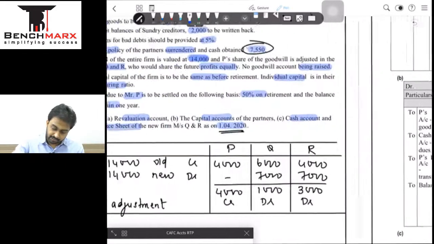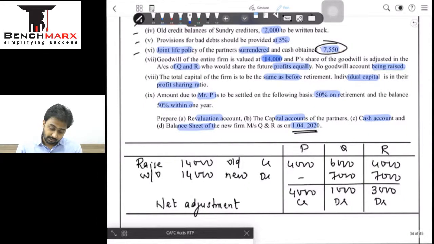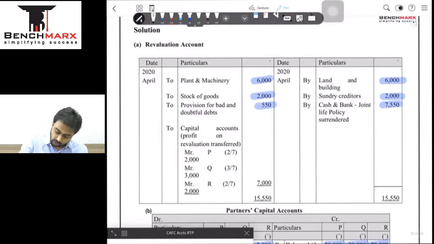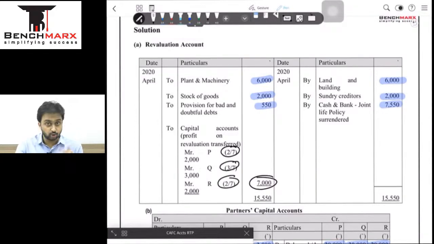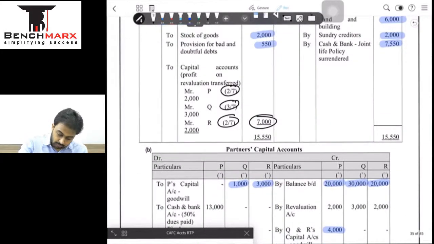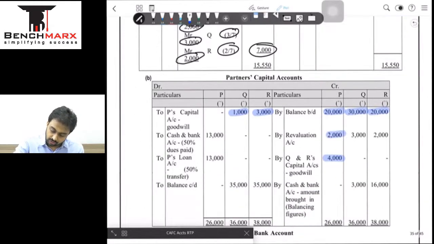ठीक है, अब क्या बचा अपना, goodwill भी हो चुका है, settlement we'll do last में, and total capital for my capital adjustment वो भी last में होगा. So what we will do now is we'll go to revaluation account and close the reval account. The balancing figure of 7,000 appears to be on the debit side. That means it is a gain, and that is going to be transferred in the old PSR as usual, and this will also be coming in the partner's capital as 2,000, 3,000 and 2,000. Let us verify that 2,000, 3,000 and 2,000. So we have done this as well.